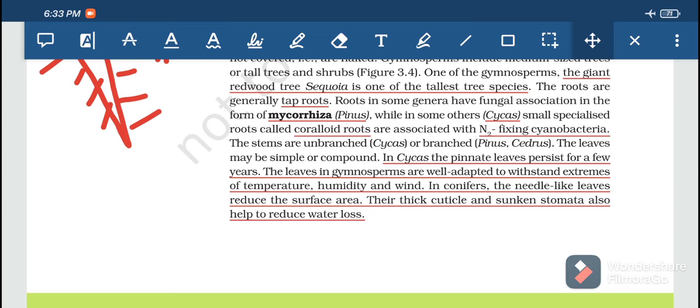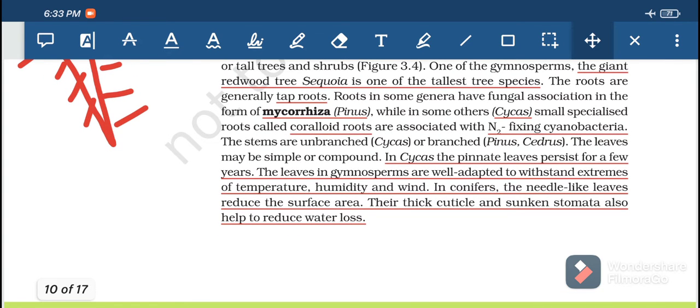Then the stems are unbranched or maybe branched: unbranched in the case of Cycas and branched in the case of Pinus and Cedrus. The leaves may be simple or compound.